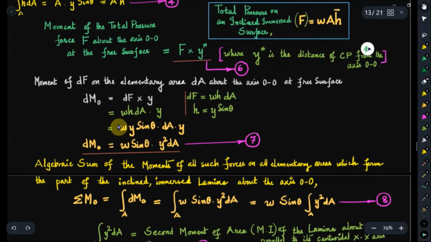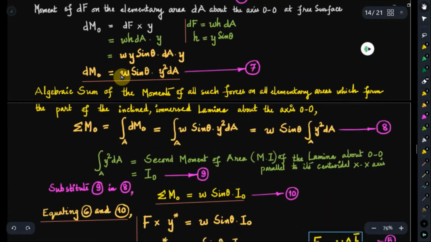Now dM naught is equal to W h into dA, because dF is given by W h into dA, the pressure intensity into area, we know it already. And then what about h? h can be replaced in terms of y, so h is equal to y sin theta, we know it already. So W h into dA into y. So what do you get? You can replace this h by the term y sin theta. So W into y sin theta into dA into y. So what is dM naught? W sin theta into y square dA. So this is the moment of the force dF acting on the elementary area dA about our reference.